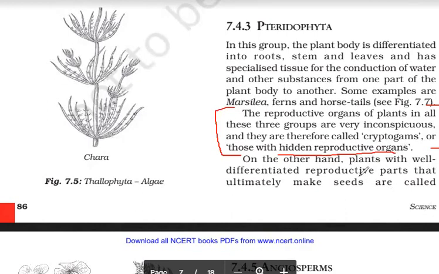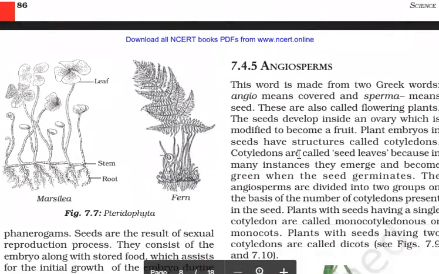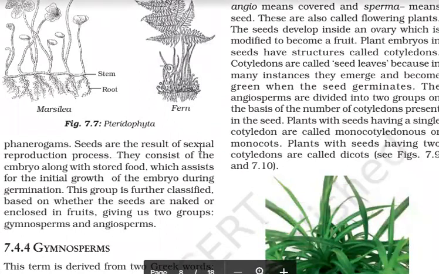On the other hand, plants with well differentiated reproductive parts that ultimately make seed are called phanerogams. Cryptogams do not bear seeds, whereas phanerogams bear seeds. Seeds are the result of the reproduction process.